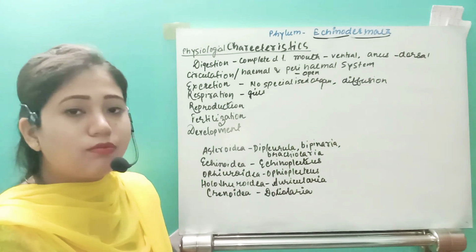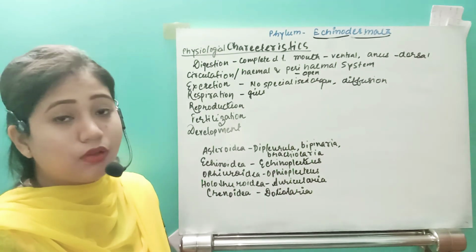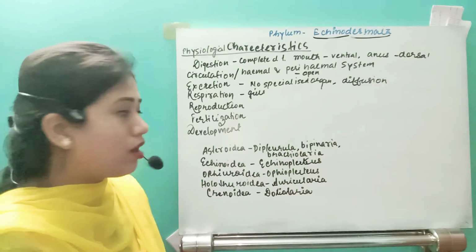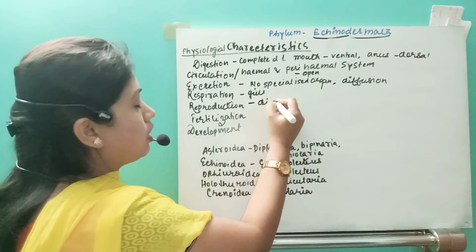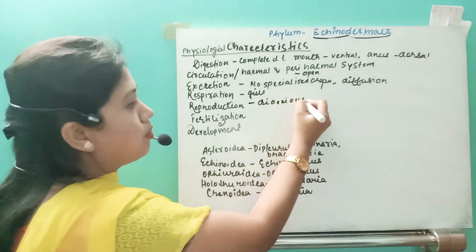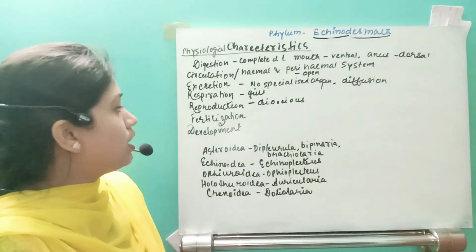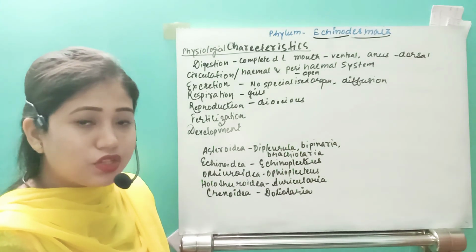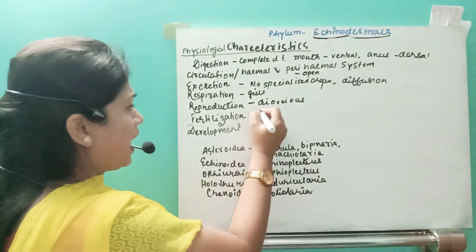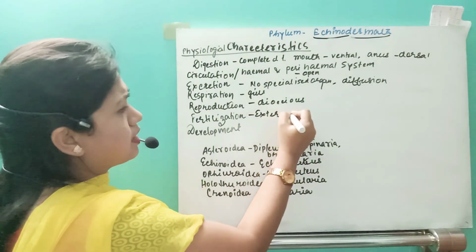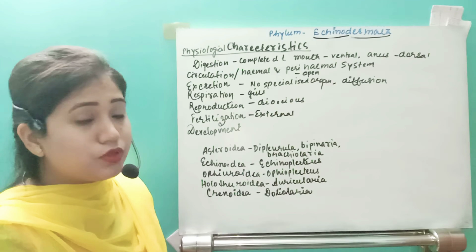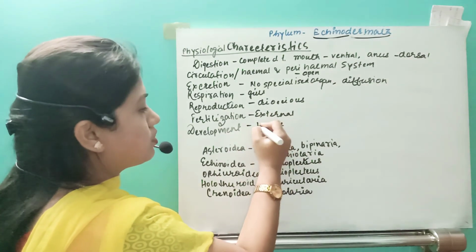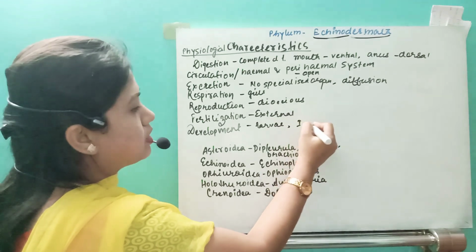Now, come to the last point, that is reproduction. These organisms are dioecious, okay? They will have separate male and female organisms. Next, fertilization will be external. Remember that it is external. Next, come to development. Yes, they have larvae, I told you larvae are present, and that's why the development is indirect.